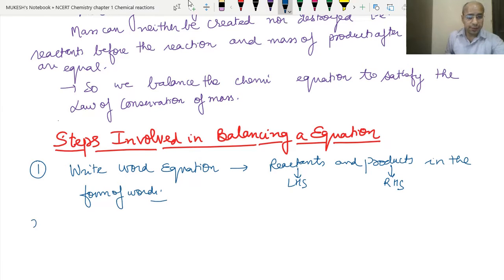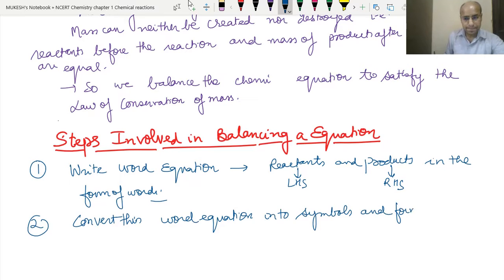Then convert this word equation into symbols and formulas. By writing the symbols, as we saw earlier in the example of the equation we took, where first we wrote the word equation and then we wrote the different formulas, that became a skeletal equation, or we can say the skeletal chemical equation. And now we have to balance this skeletal chemical equation by different steps.